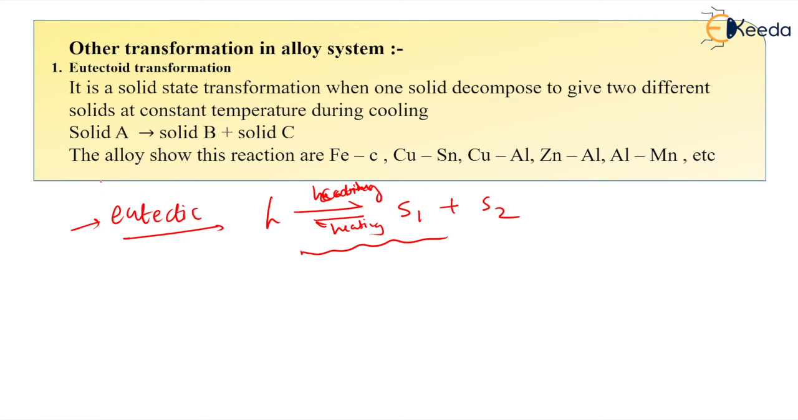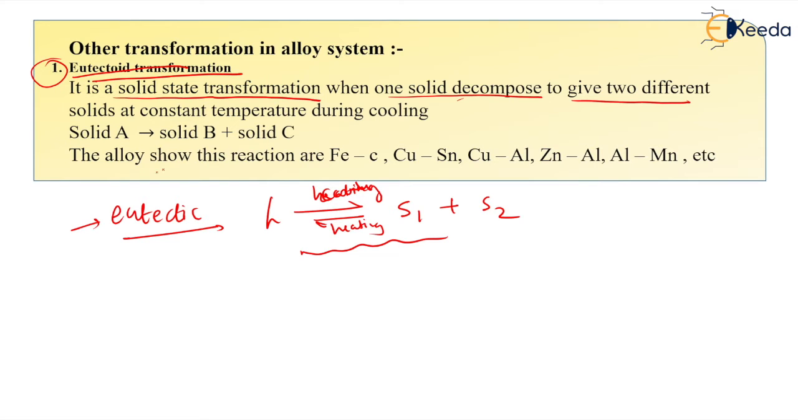Okay, now the next one. In the other transformations we have the first transformation, that is the eutectoid transformation. So what is happening in the eutectoid transformation? Here one solid undergoes cooling, or it decomposes, to form two solids. So you can see here the definition. It is a solid state transformation when one solid decomposes to give two different solids at a constant temperature during its cooling.